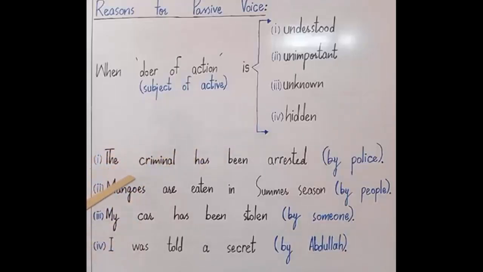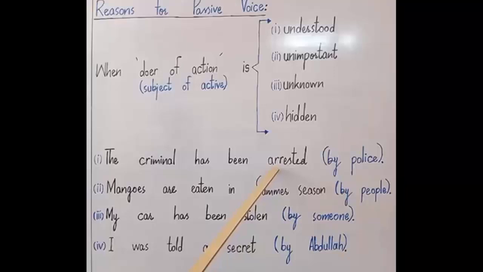Sentence number 1. The criminal has been arrested by police. The active sentence is that police have arrested the criminal. It is understood that police always arrest the criminal. So we do not need to use the doer of an action in this sentence. Hence it is understood. When the subject police is understood, it is suitable to make passive voice of this sentence. The criminal has been arrested. The listener will himself understand, because this is understood, that police have arrested the criminal.